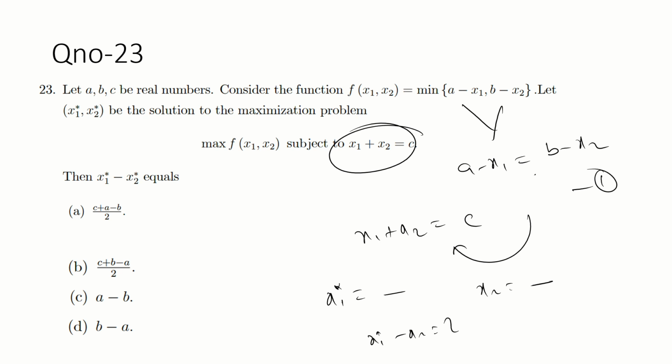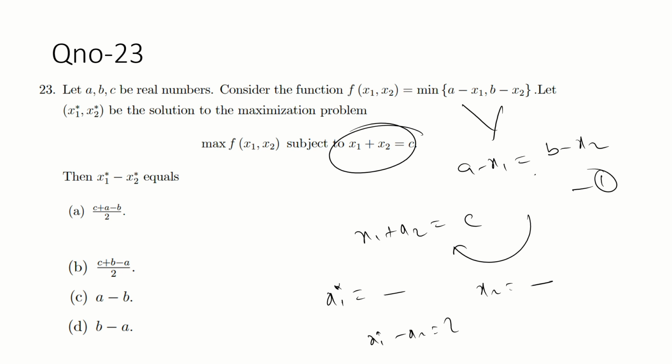What is the value of x1 star minus x2 star? Guys, so simple.